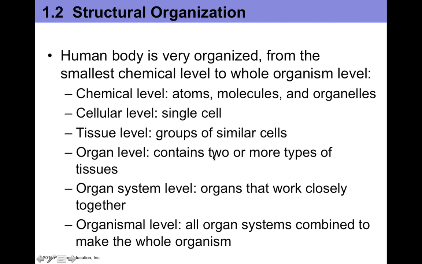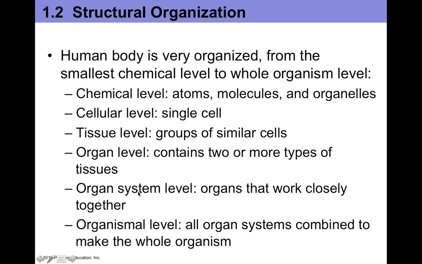So we know that organs contain two or more types of tissues. An example of an organ could be like bone or even skin. Your heart's an organ as well. And although these are individual organs, these organs can be a part of a larger system, which we call an organ system. So organ systems are those which we've defined as organs that work closely together towards some sort of common goal or function. An example of an organ system could be like your cardiovascular system, which includes an organ, your heart, and other organs like your blood vessels. And together they make the cardiovascular system, which are multiple organs working together.